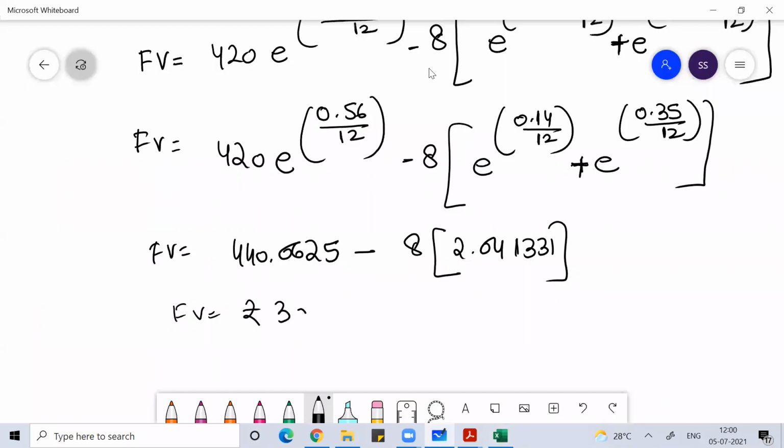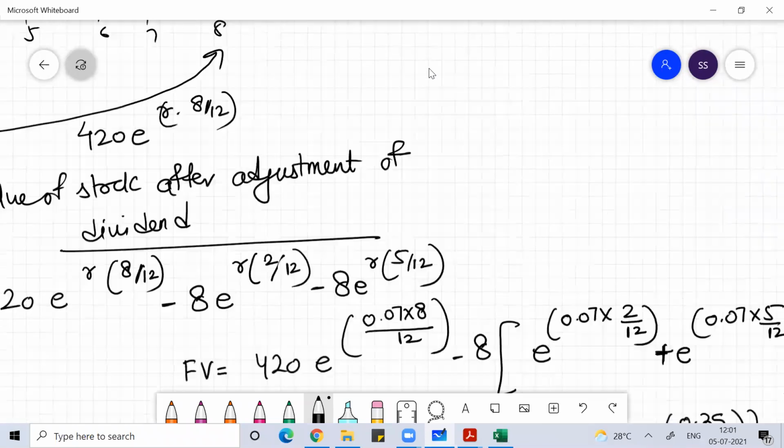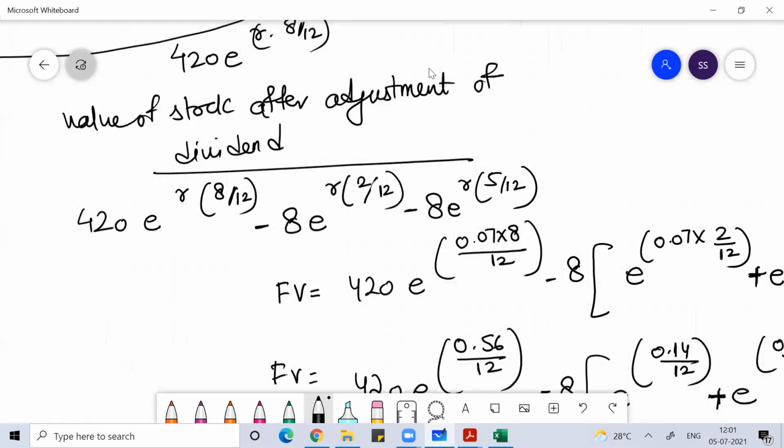So this would be 309.419. Clear, right, everyone? Anyone have any doubt? I believe you would have got the same answer by another method also.